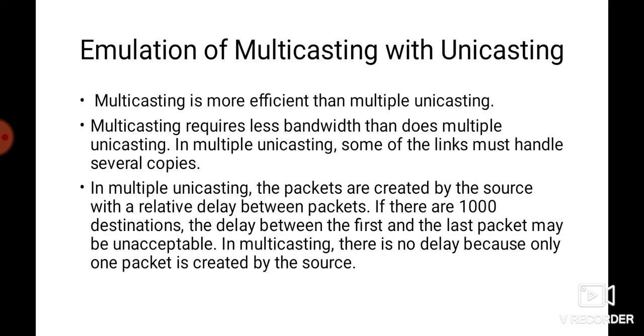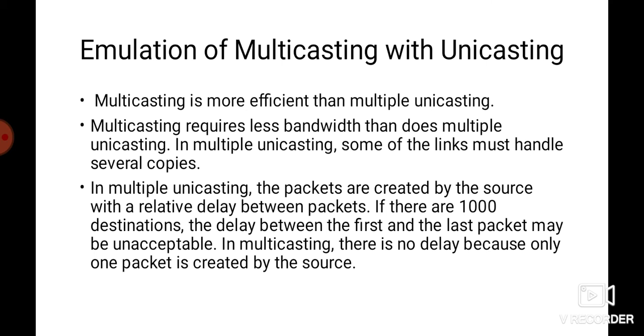Next we will see emulation of multicasting with unicasting. You may think, why do we have a separate mechanism for multicasting when it can be accomplished with unicasting also? There are some reasons for this. First of all, multicasting requires less bandwidth than multiple unicasting. In multiple unicasting, some of the links must handle several copies. But in multicasting, between any two routers only one message will be transferred.